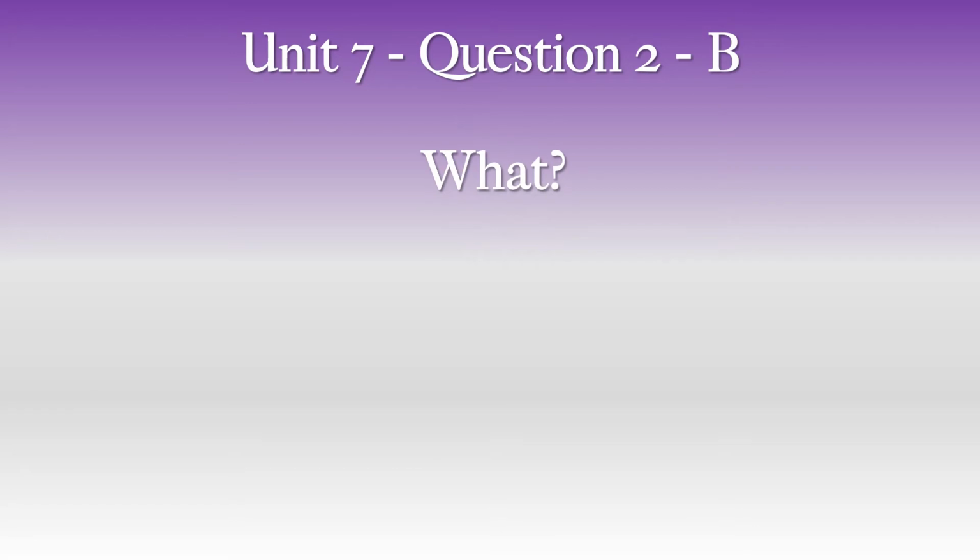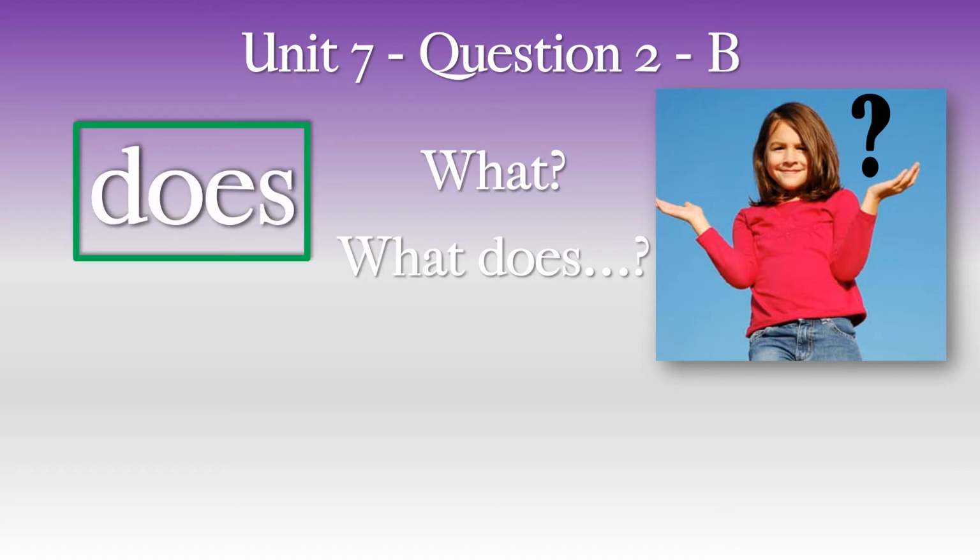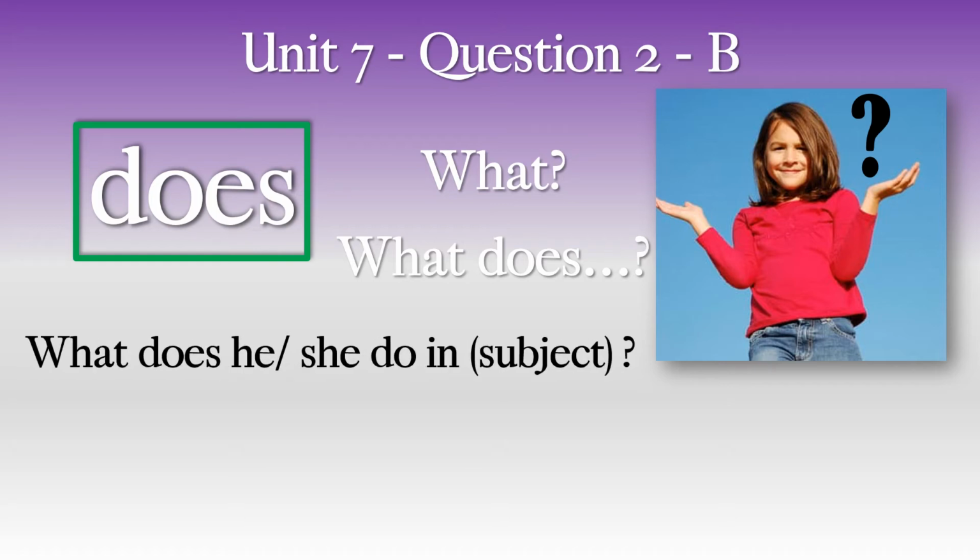Our question is what? The same question. What does? Uh-oh, now it is what does, not what do. Why do we say does in this question? Yep, he or she. What does he do in, and then the subject?